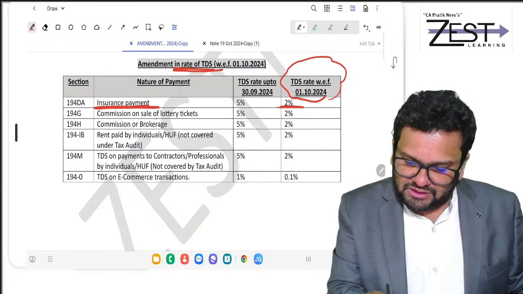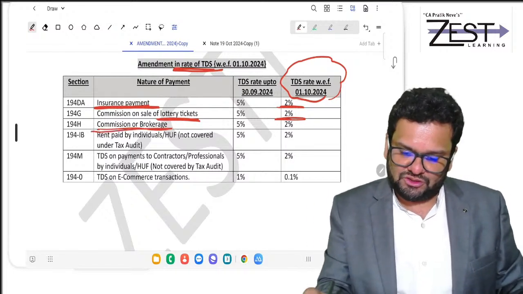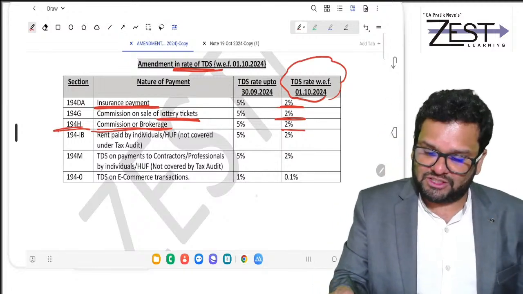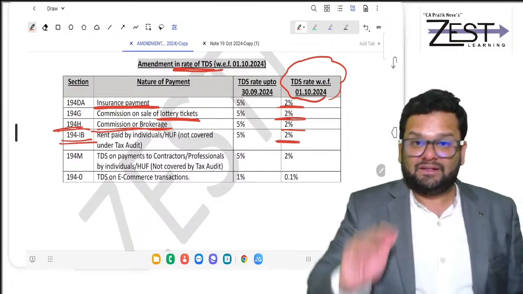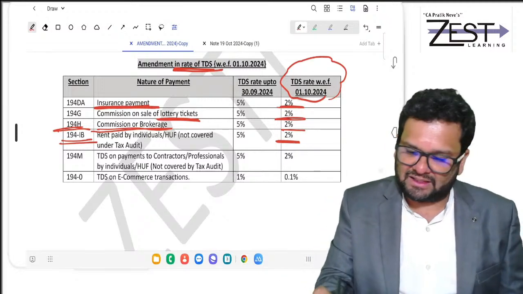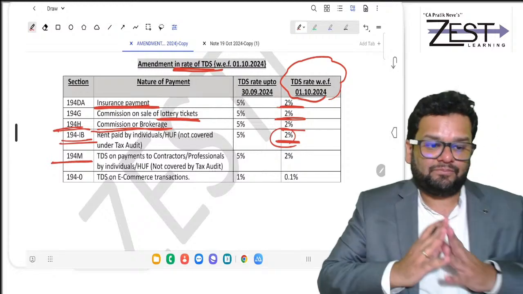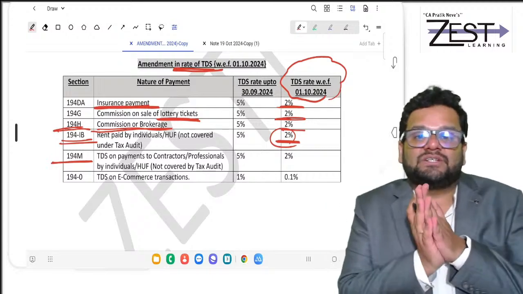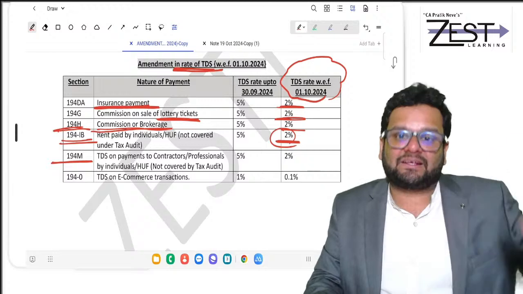On commission on sale of lottery tickets, commission or brokerage under 194H, rent paid by individuals and HUF not covered in tax audit, that is 194 IB, where per month rent is more than 50,000, it has gone down to 2%. 194M means heavy payments by individuals towards commission, brokerage, professional payments, where the threshold limit is 50 lakhs.